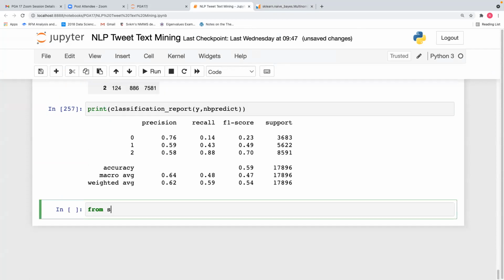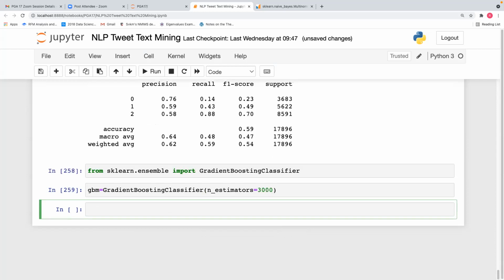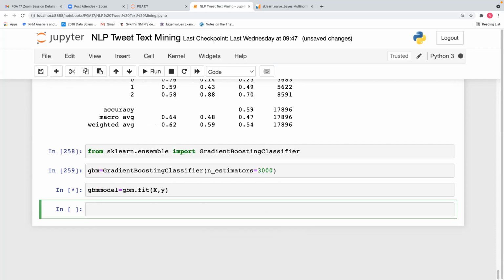From sklearn.ensemble import GradientBoostingClassifier. GBM = GradientBoostingClassifier with n_estimators equal to 3000. GBMmodel = GBM.fit(x, y).